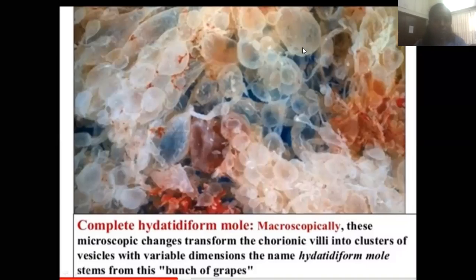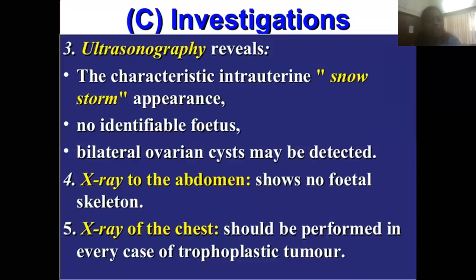How do you see the grape structure? It is going to look like that. For investigation, it is ultrasonography, because ultrasonography uses waves, and there is no proper structure. There is a cyst, that is, the chorionic villi are converted into cyst-like structures. So on ultrasonography, what we see is a snowstorm appearance in the intrauterine structure.